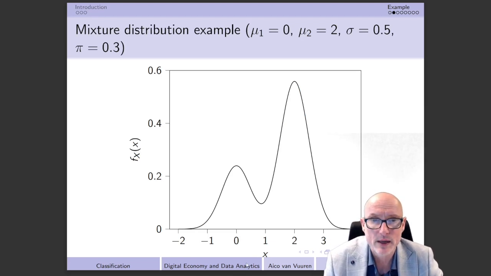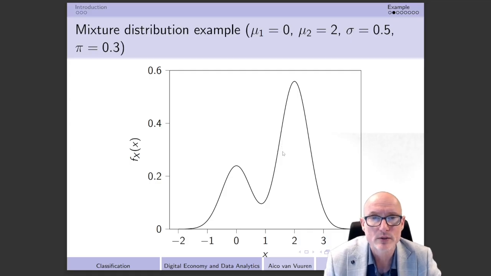Here on the x-axis we have the different values of x, starting here at minus 2 and ending here at 4. On the y-axis we have the outcomes of the density function. And what we get is a very nice bimodal density function that we have over here.